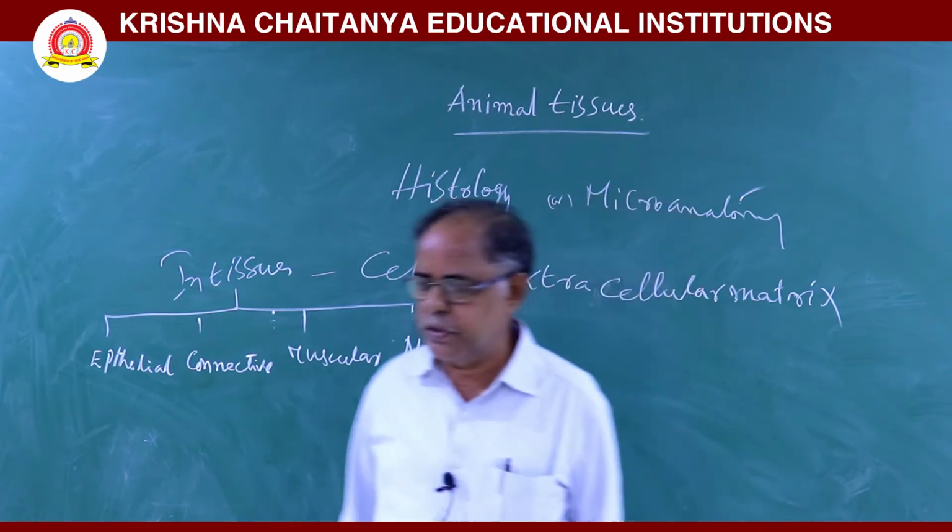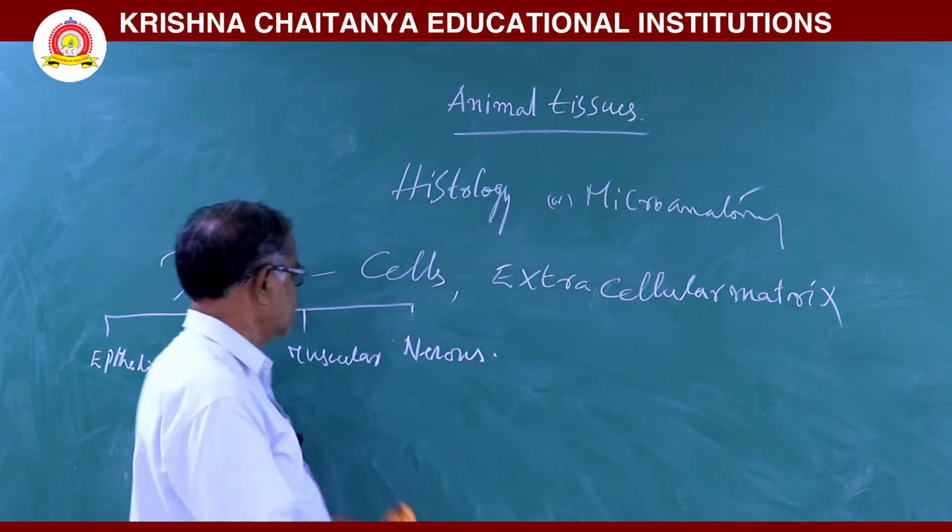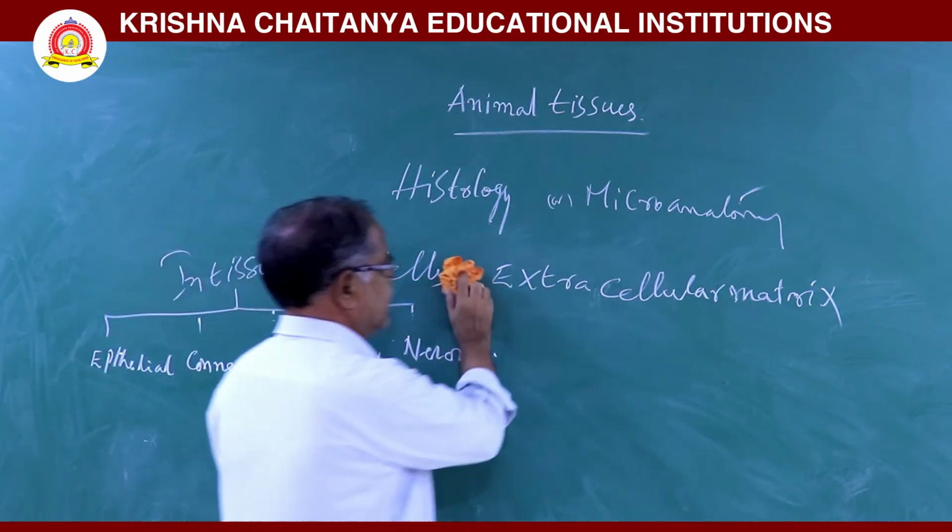Next, types of tissue. The first one is epithelial tissue.